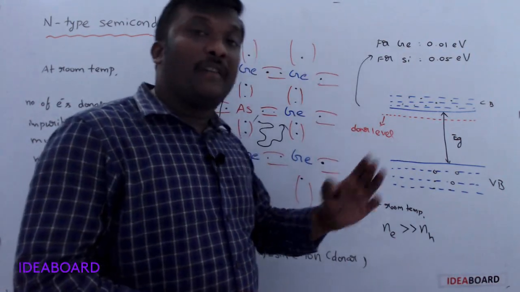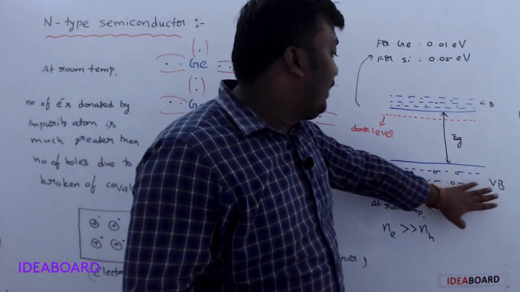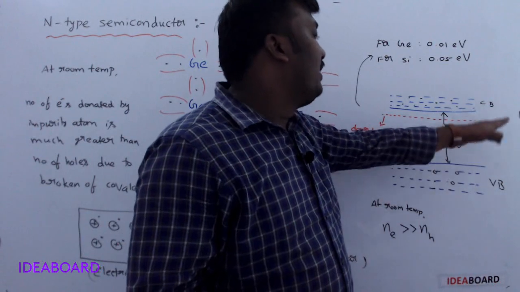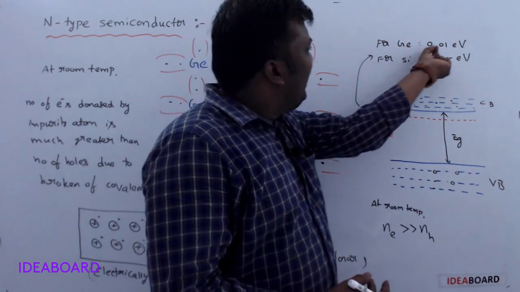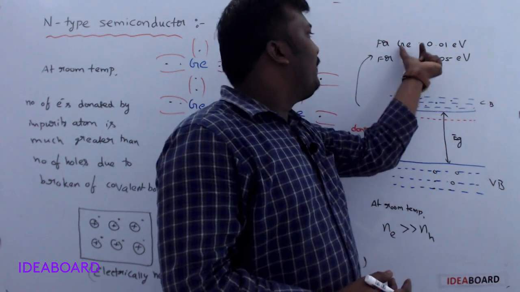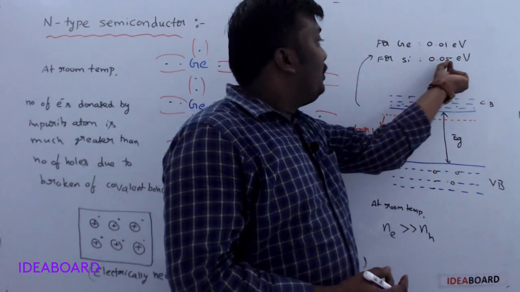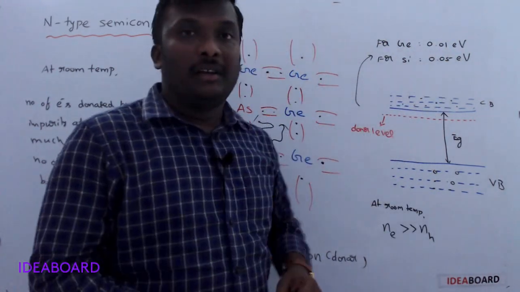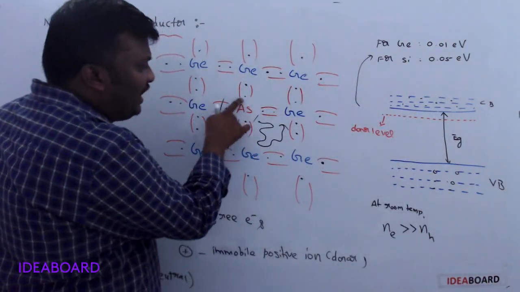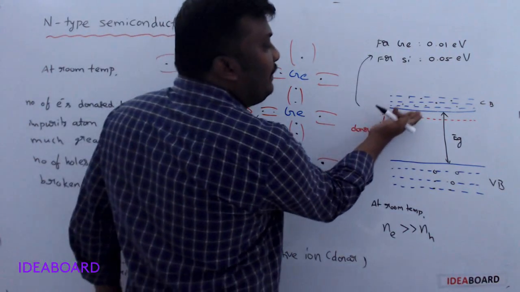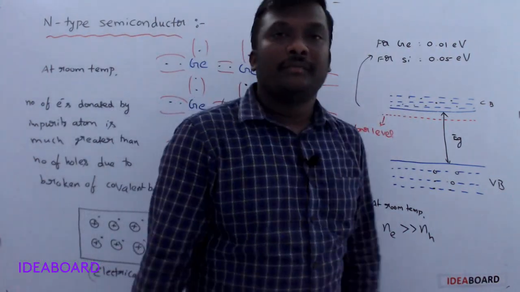If you give that much energy, then only the electrons in the valency band jump to the conduction band. But if you give a very little amount, 0.01 for germanium or 0.05 electron volt for silicon, then the electrons loosely bounded with the impurity atom immediately jump to the conduction band.